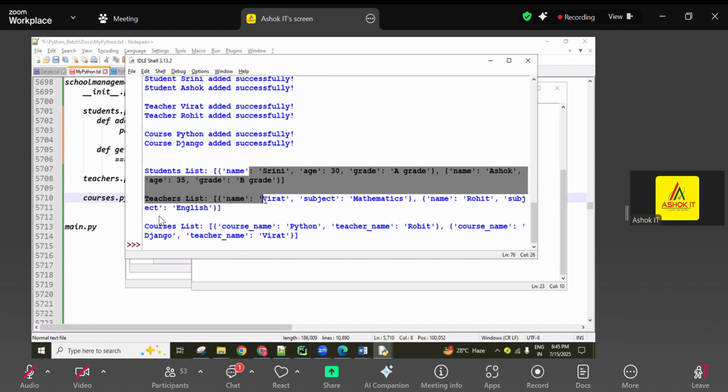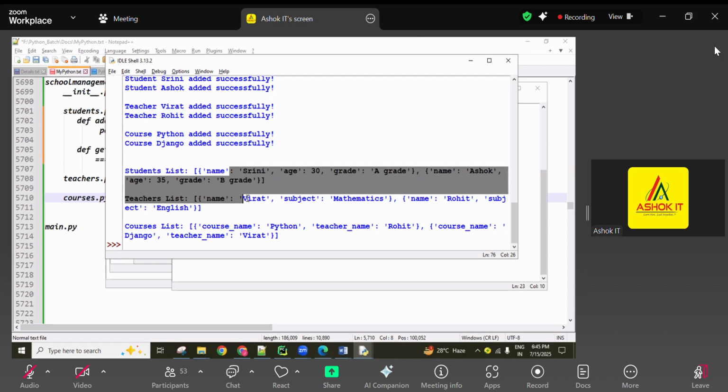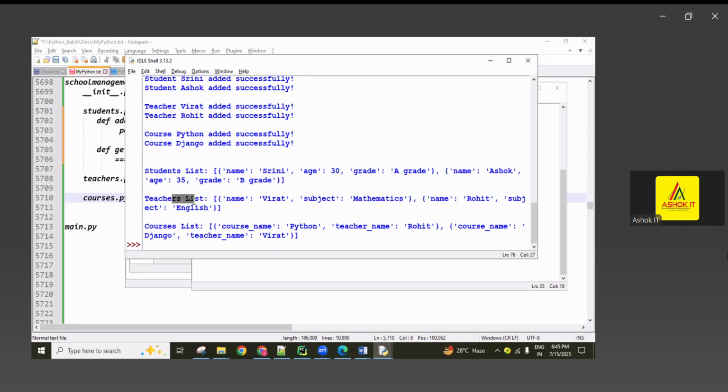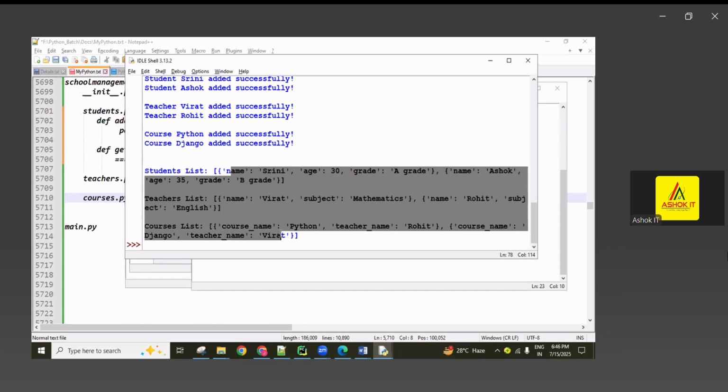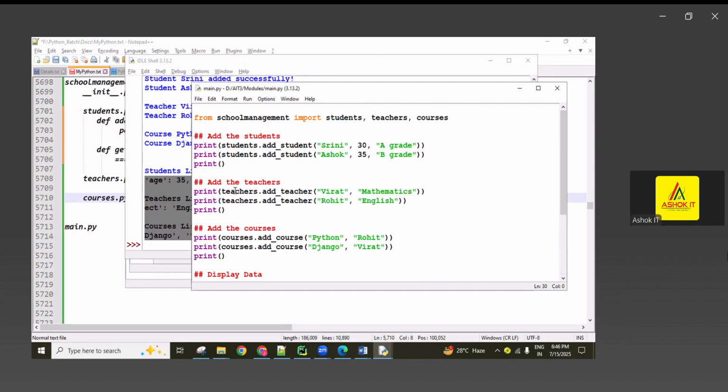So when we are using Django, guys, relationships also we can provide. If we are using the Django framework, relationships also we can use. UI presentation we are developing, HTML forms we are developing. So whenever we are adding the teacher, this teacher is teaching which subject, this is from this course automatically getting, guys. So like that, links also we can provide between all the records when we are using the frameworks. Come on, all of you understanding this one?